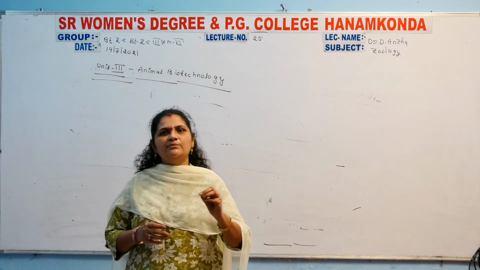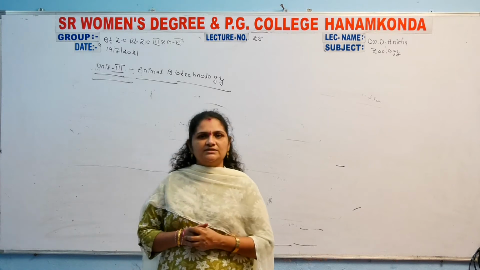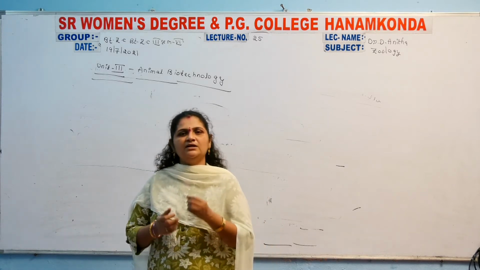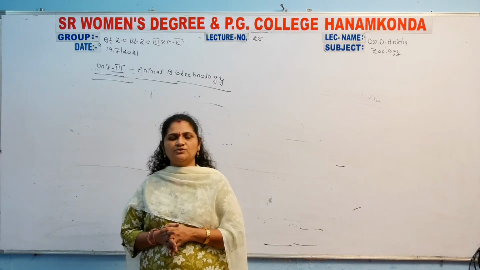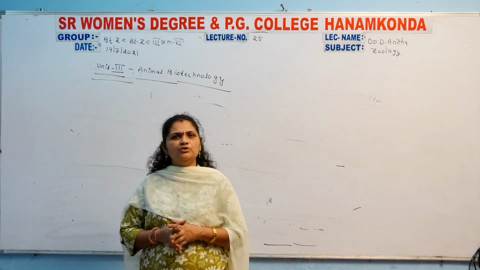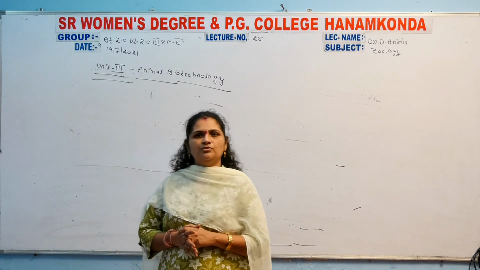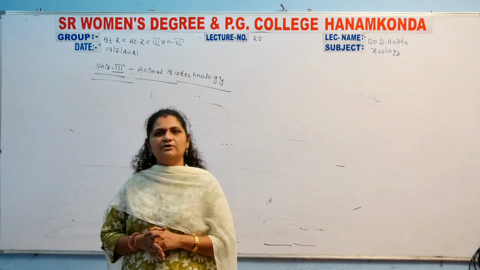So it was totally completed in yesterday's previous class, and today onwards we move on to discuss a fresh unit. The remaining 2 units are totally about animal biotechnology.